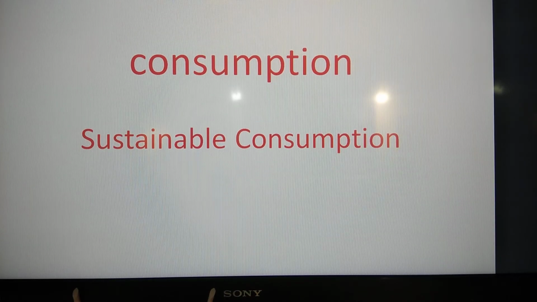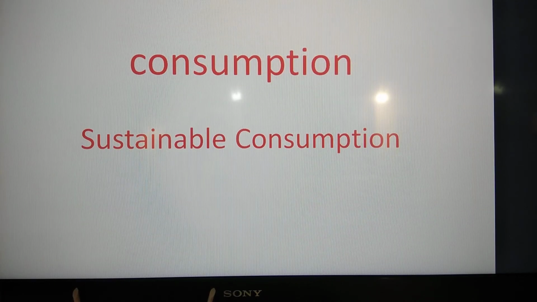Now let me tell you about sustainable consumption. Sustainable consumption is the consumption of goods and services which meets the need of people and improves quality of life without having any adverse impact over the environment and needs of the future generation. So this we call as what? Sustainable consumption, which fulfills our needs as well as the needs of the future generation.